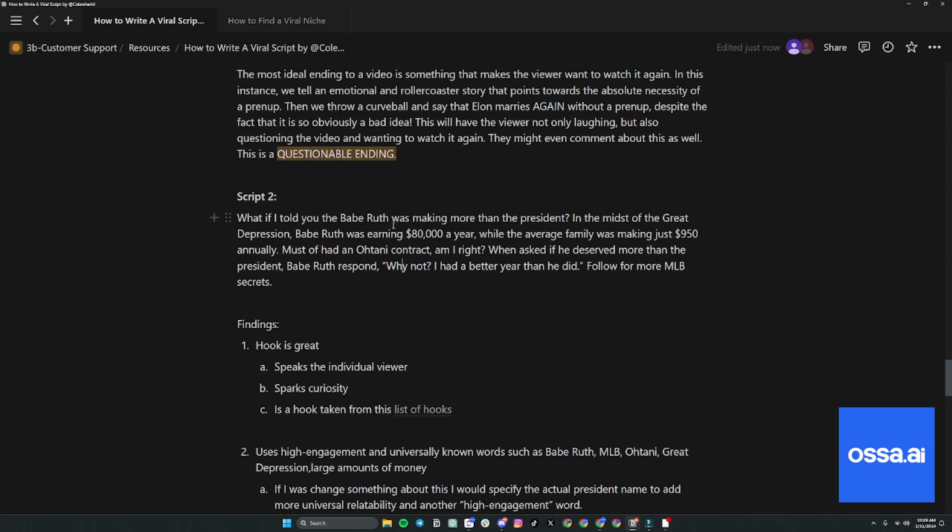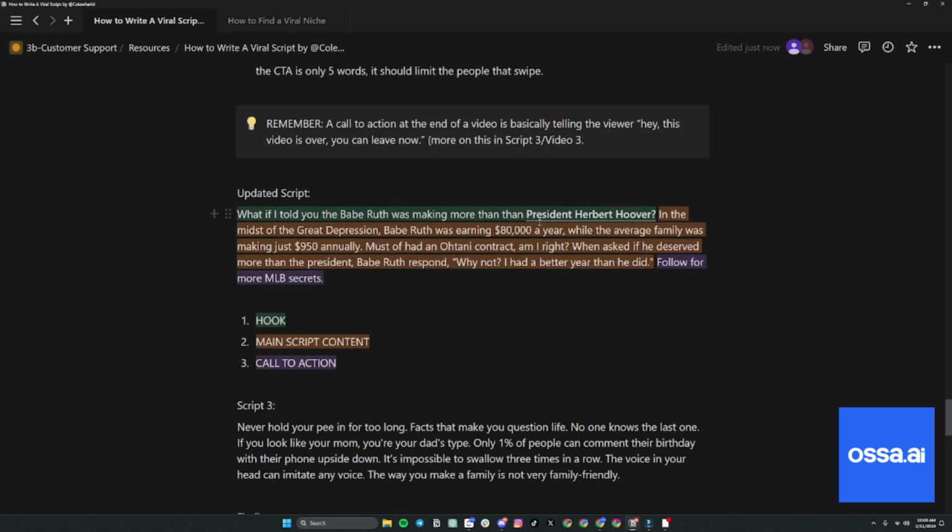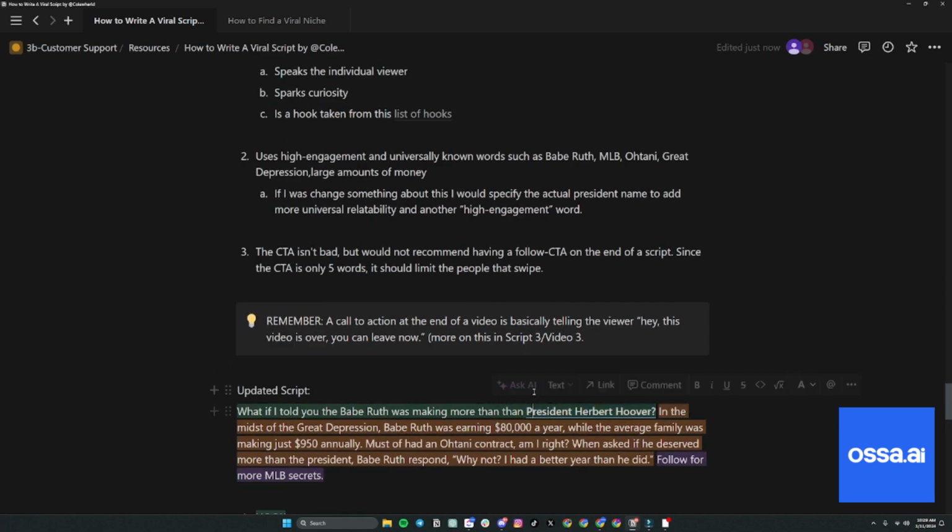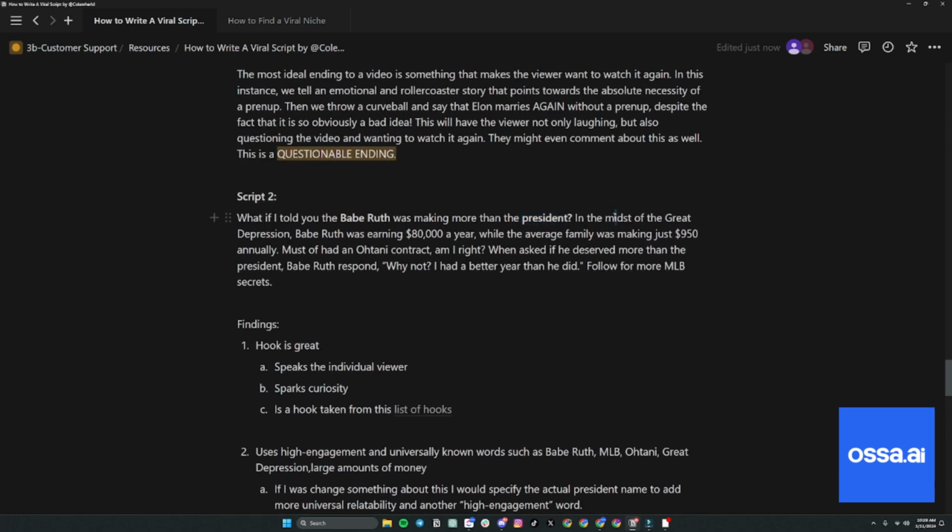If we go down to the script, we have Babe Ruth here. We have, you know, president. I would specify the actual president as I rewrote this. The one thing I changed is I would actually specify which president, because that's a high engagement word and we want to use that word because people are more likely to understand, oh, that president, versus some broad president, right? So I would change that.